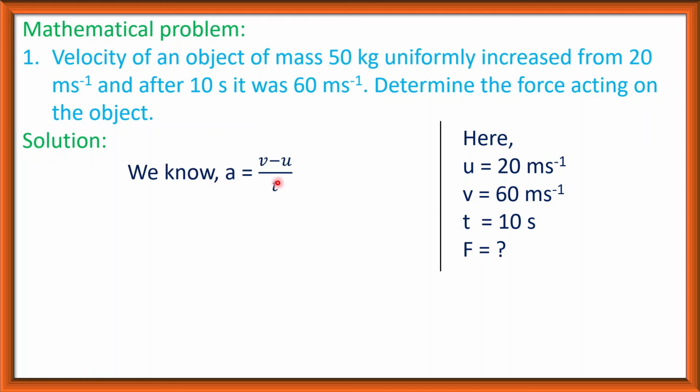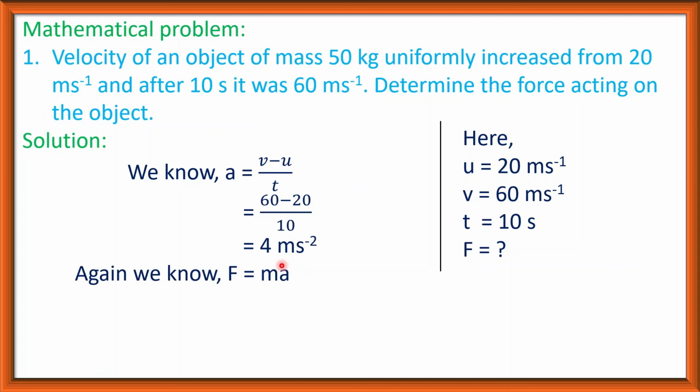We know acceleration a is equal to (v minus u) divided by t. So a is equal to (60 minus 20) divided by 10. 60 is the final velocity v, 20 the initial velocity u, and time 10 seconds. So after calculation it is 4 meter per second square. That means the acceleration of the body is 4 meter per second square. Again we know force F is equal to m into a. So F is equal to 50 into 4. This is equal to F is equal to 200 Newton. That is, 200 Newton force is acting on this body.